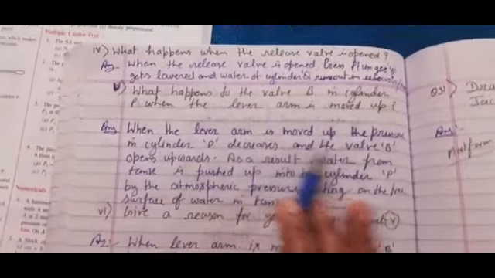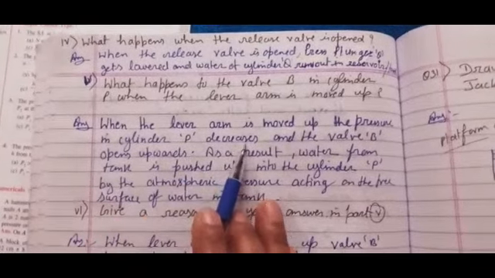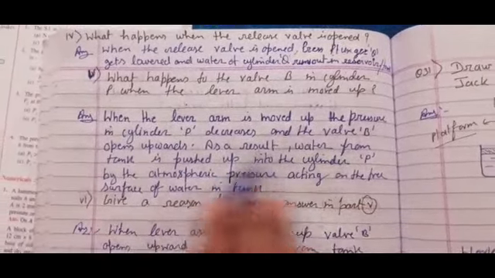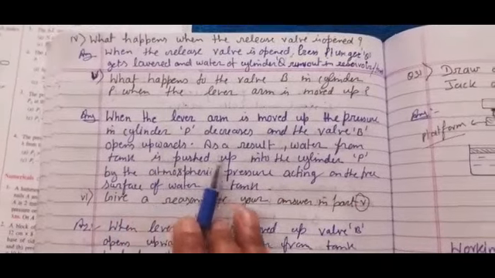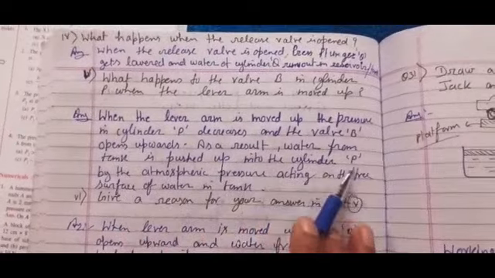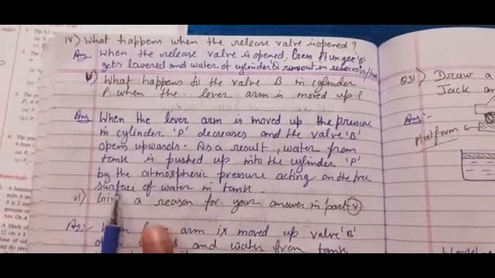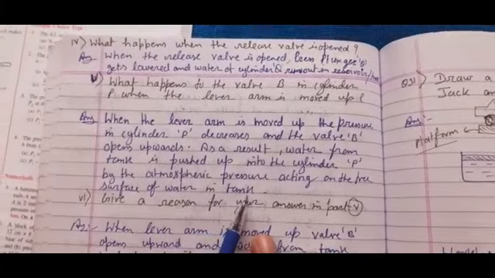So the same thing I have written here. When the lever arm is moved up, the pressure in cylinder P decreases and the valve B opens upwards. As a result, water from the tank is pushed up into the cylinder P by the atmospheric pressure acting on the free surface of water in the tank.